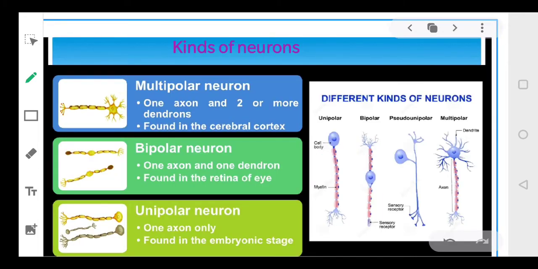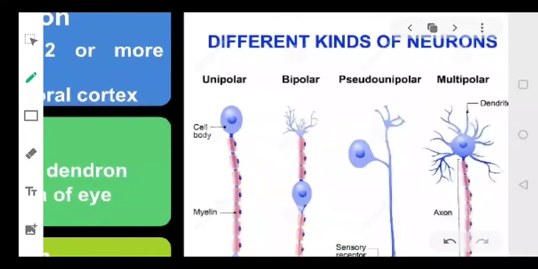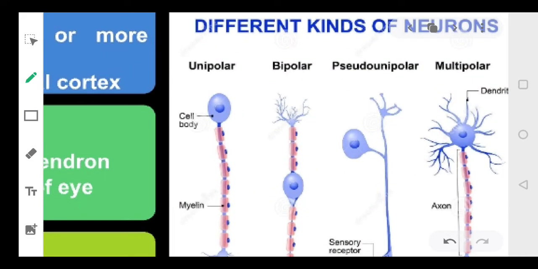Now there are 3 different kinds of neurons. आपके जो neurons हैं वो 3 अलग तरीके के हैं. First is multipolar. Just look at the diagram, you will understand very clearly. Multipolar means multi, which means many.